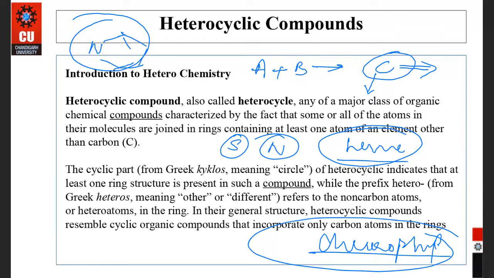Right. So any other atom, if present, that is non-carbon, then it is considered a heteroatom. In a ring, if it is present in a ring, then it will be known as a heterocyclic compound. So we will discuss only these three heteroatoms: oxygen, sulfur, and nitrogen. Commonly, these are present.